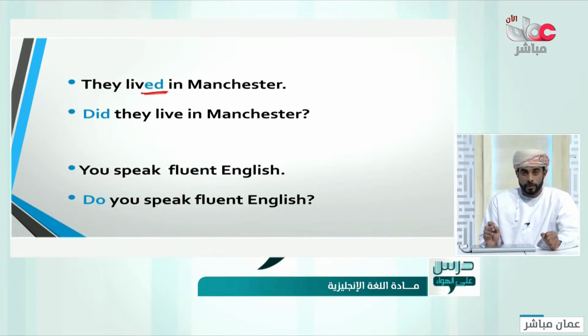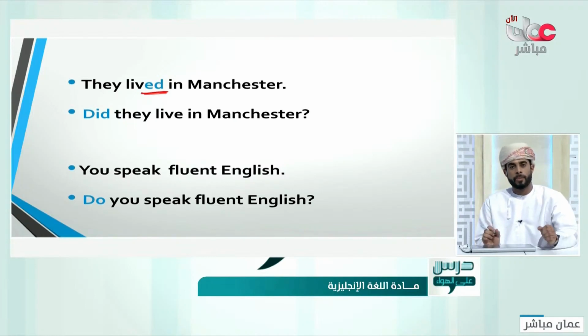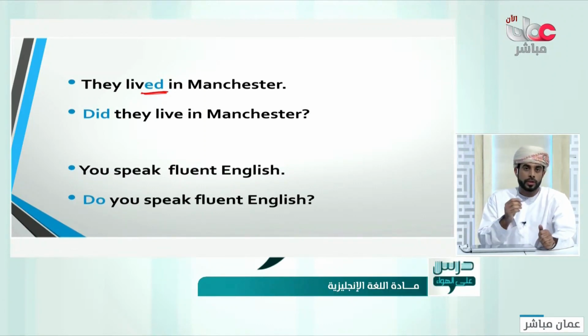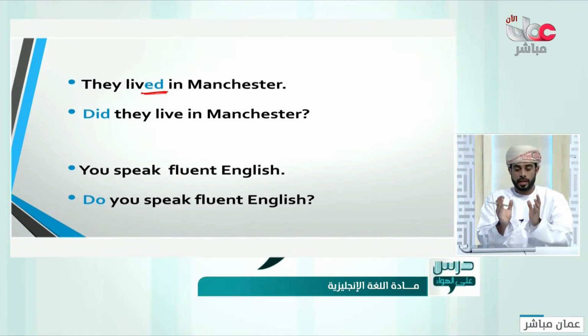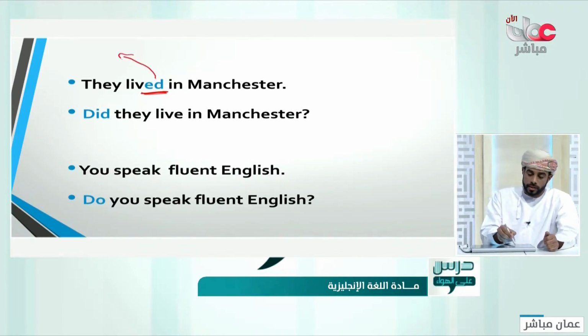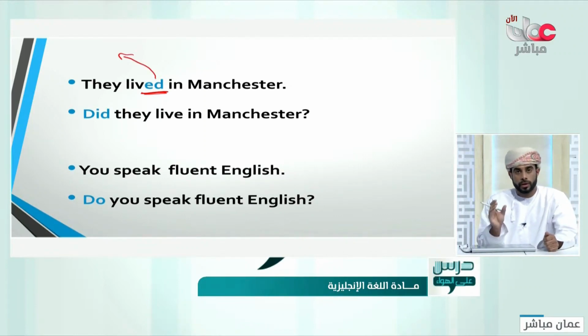The ed here is the time. How can we move ed to the beginning of the sentence? It is not a word to be moved. So we cannot, for example, start the sentence with ed. No, it's not a word. So we have to attach it to something to make it a word that can stand alone. What is the most appropriate thing or word that we could attach it to?